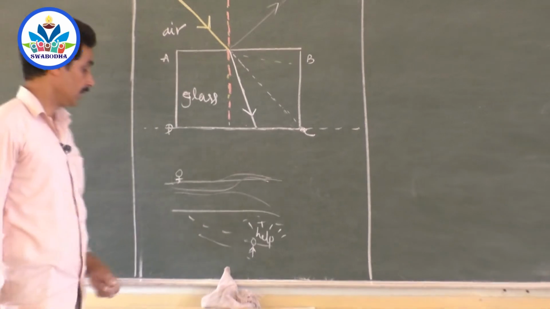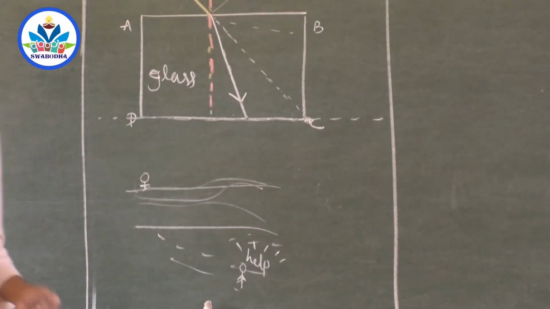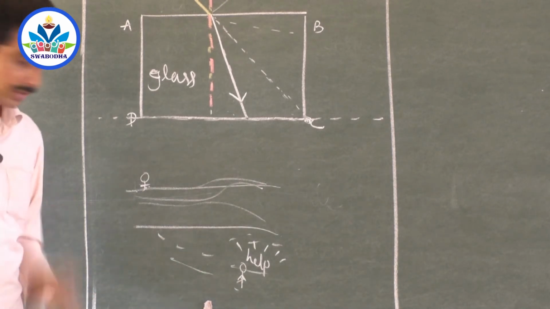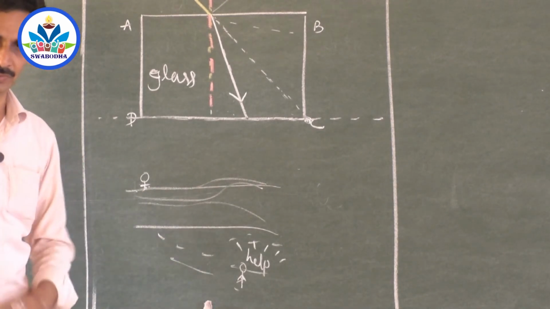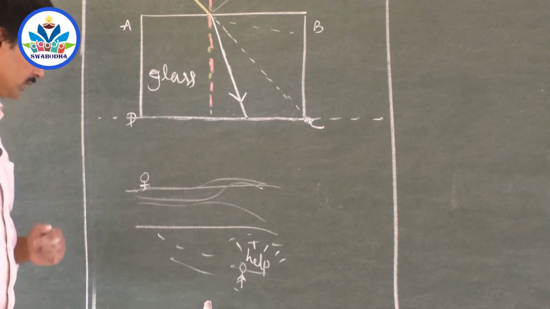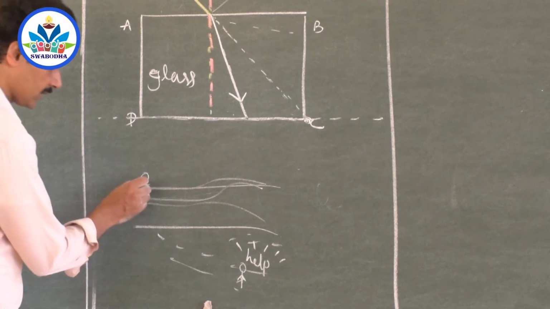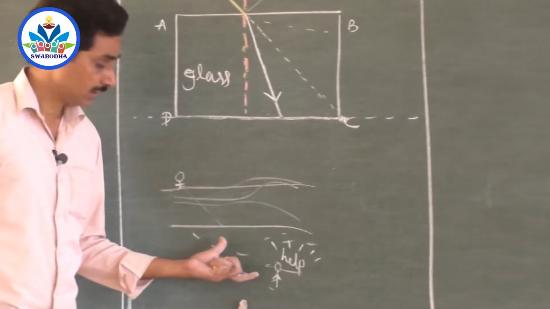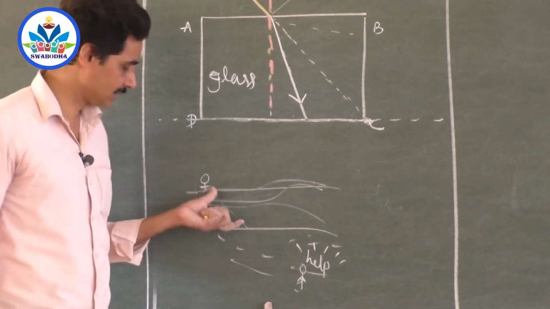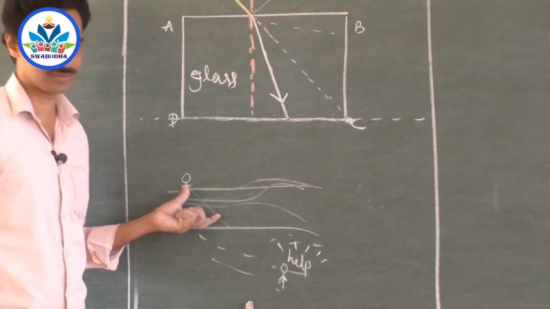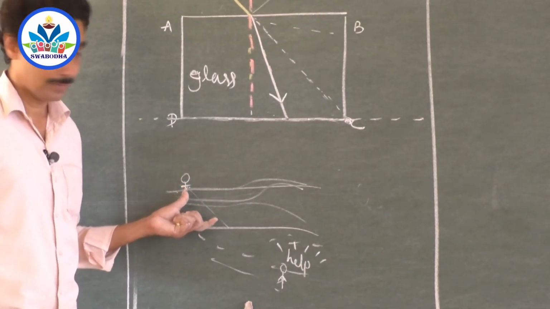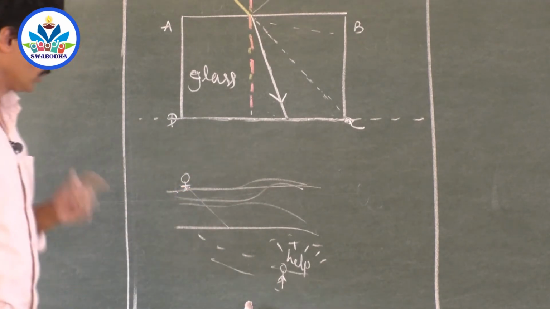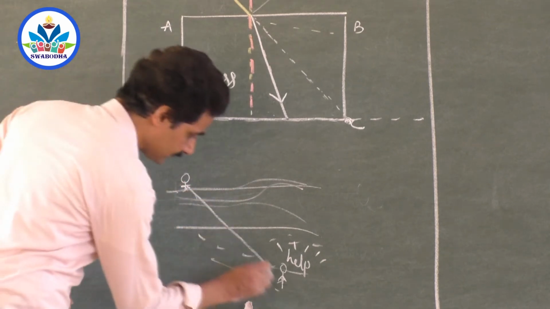This person. What about you? Which path will you travel? Will you select to save him? Because you want to reach this person as early as possible. What would you select? Definitely your velocity in sand will be more than your swimming speed. Swimming speed will not be as fast as running in sand. Of course, walking in sand is difficult, we know it. But still, you can walk faster in sand than swimming in water. So, will you select this direct path?